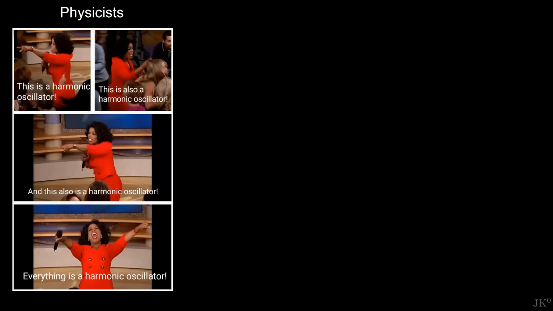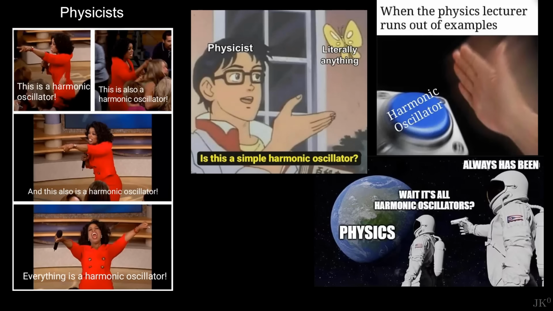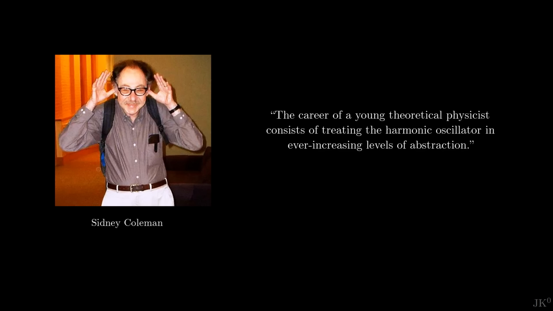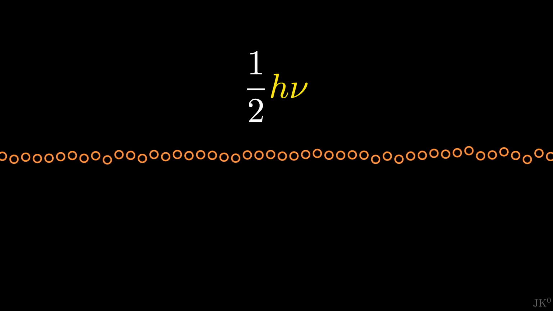There is a running joke that the simple harmonic oscillator is the only system that physicists know how to solve. Sidney Coleman described it better. "The career of a young theoretical physicist consists of treating the harmonic oscillator in ever-increasing levels of abstraction." And if you have studied quantum mechanics and quantum field theory, you know that this is true. I will first solve this using the Bohr-Sommerfeld rule of the old quantum theory, and then using Heisenberg's quantum mechanics, so we can compare. If you watch my last video, you will like the subtle differences.